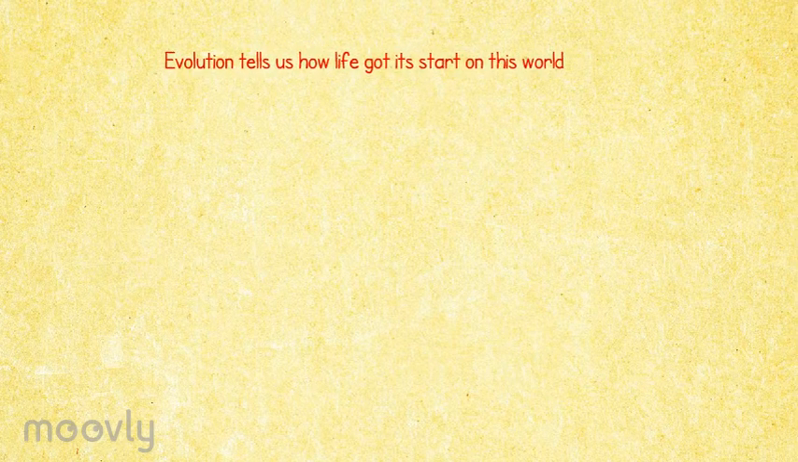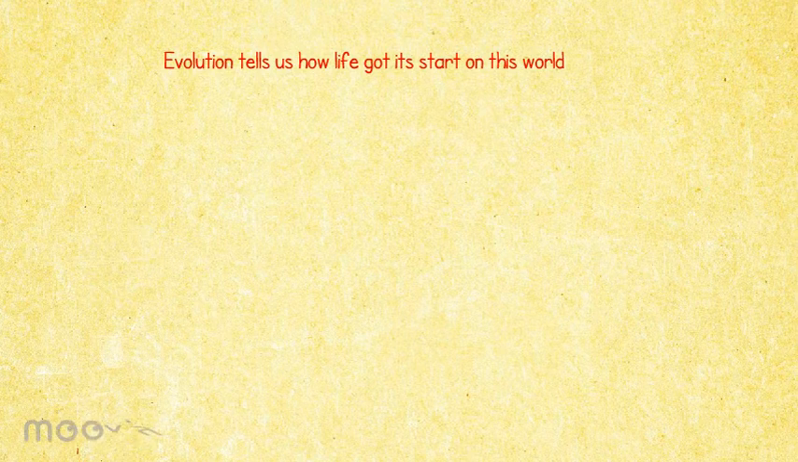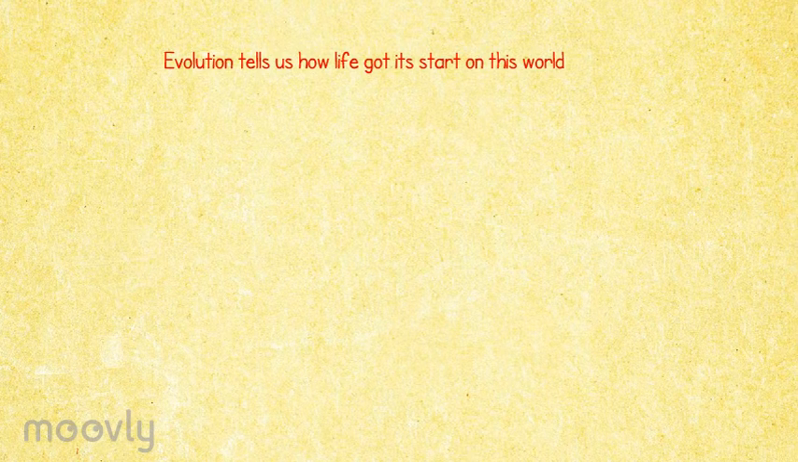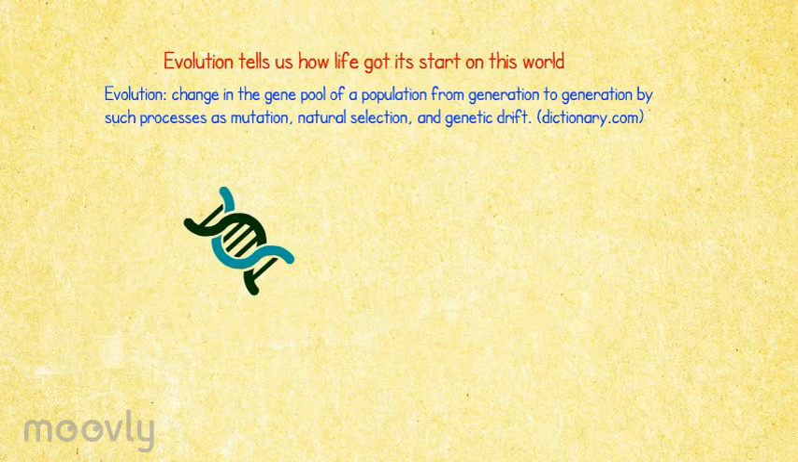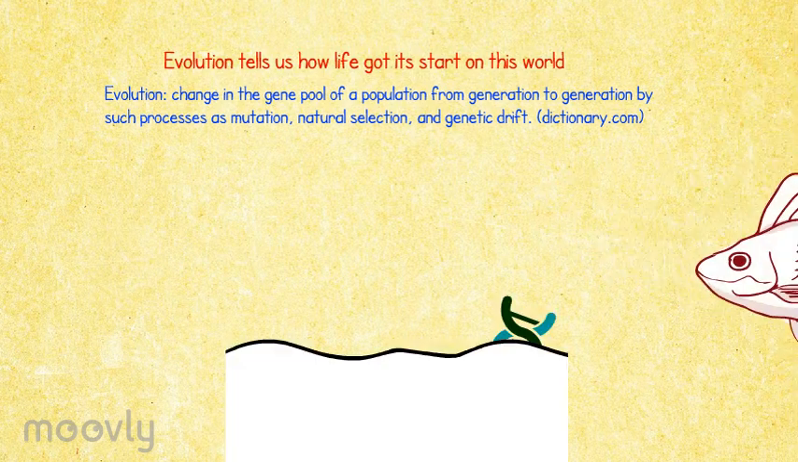So if evolution doesn't tell us how life got its start on this world, what does? This is a confusion of what the theory of evolution is exactly. Let's start with the definition according to dictionary.com. Evolution is the change in the gene pool of a population from generation to generation by such processes as mutation, natural selection, and genetic drift.